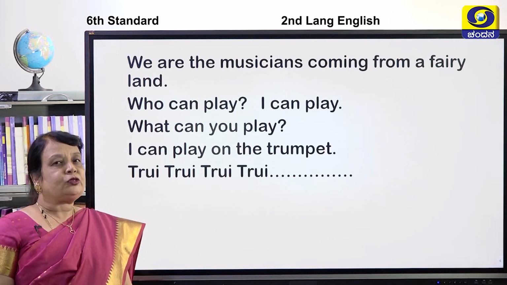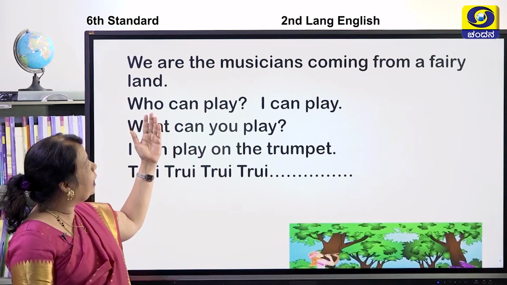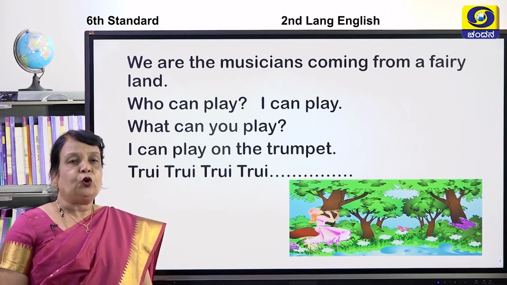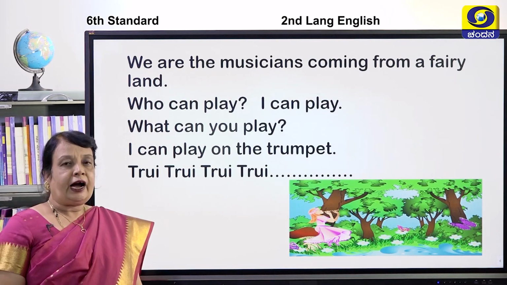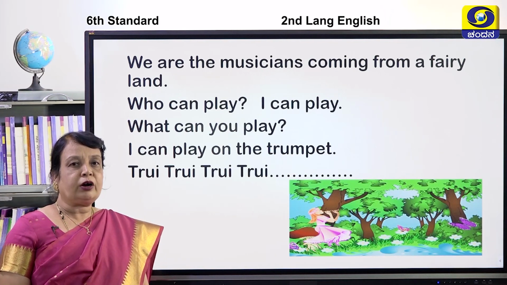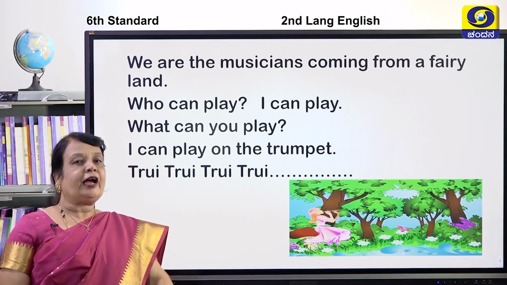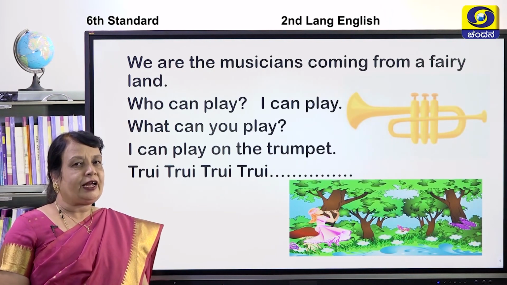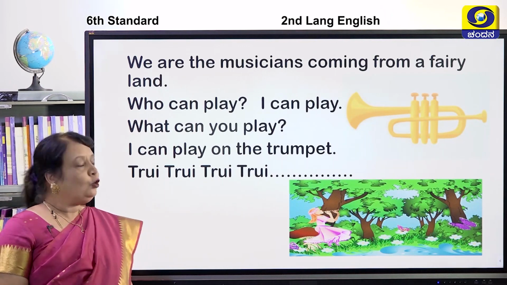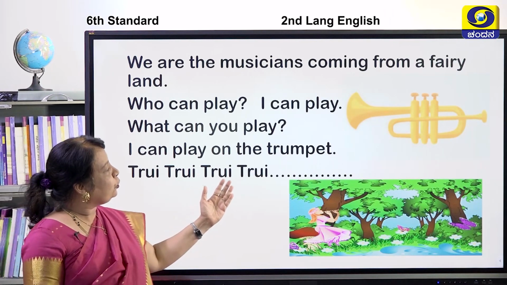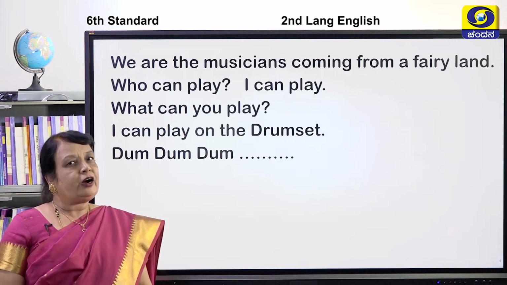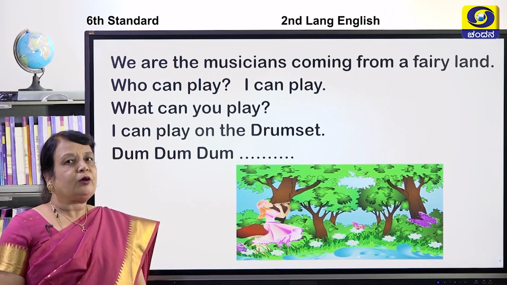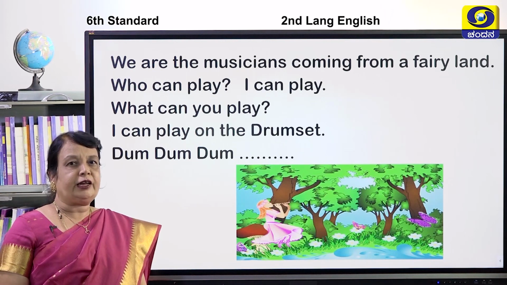We are the musicians coming from a fairyland. Who can play? I can play. What can you play? I can play on the trumpet. Trun trun trun trun. We are the musicians coming from a fairyland.